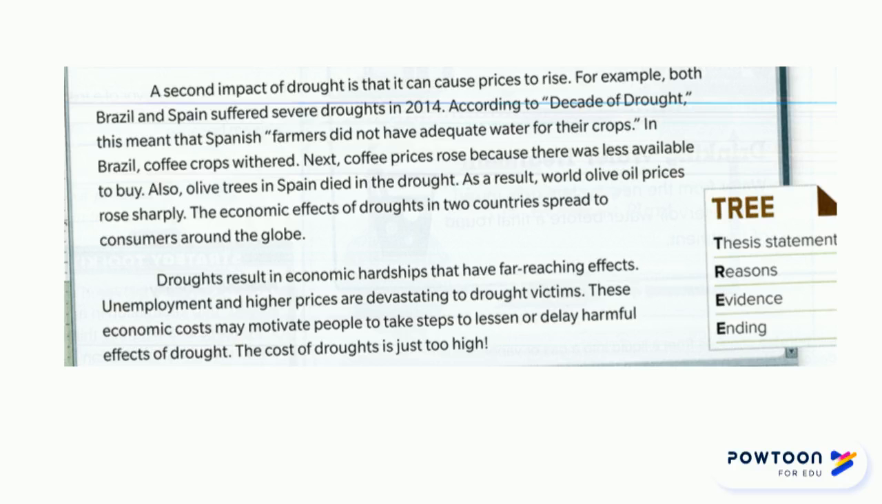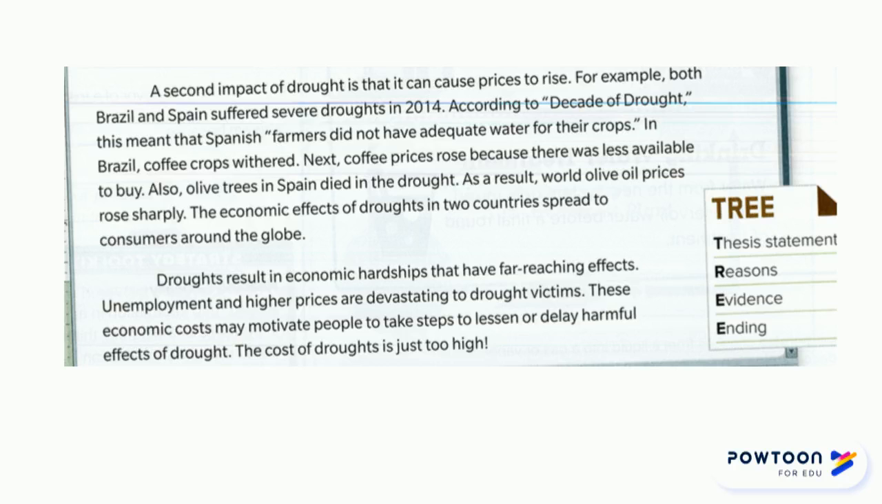The second impact of drought is that it can cause prices to rise. For example, both Brazil and Spain suffered severe droughts in 2014. According to Decade of Drought, this meant that Spanish farmers did not have adequate water for their crops. In Brazil, coffee crops withered. Next, coffee prices rose because there was less available to buy. Also, olive trees in Spain died in the drought. As a result, world olive oil prices rose sharply.